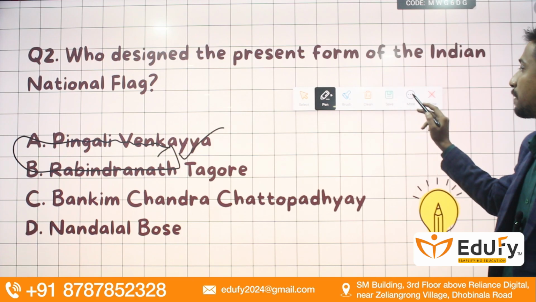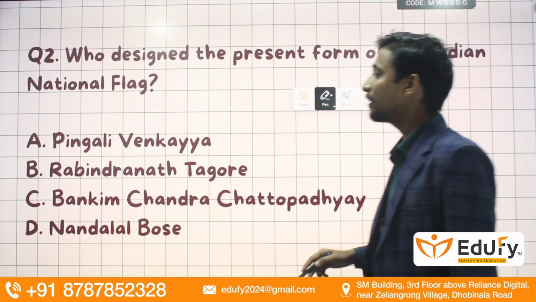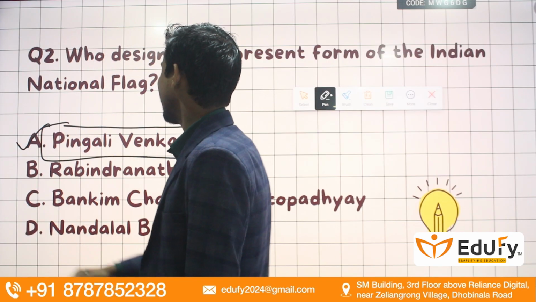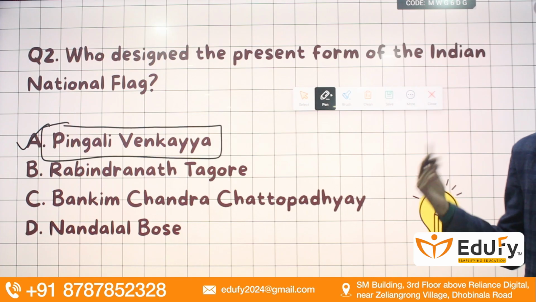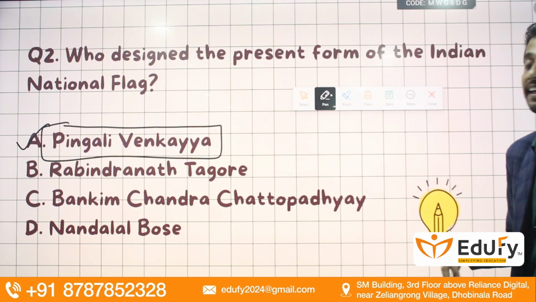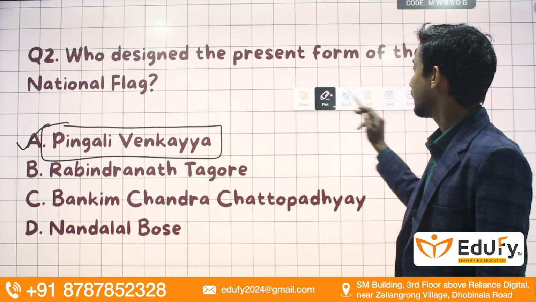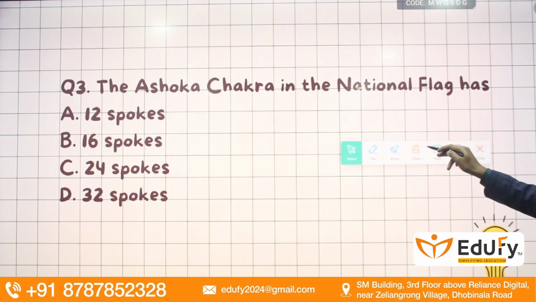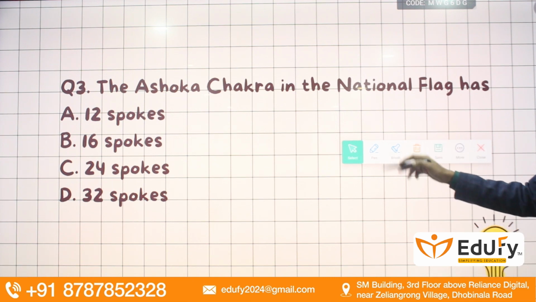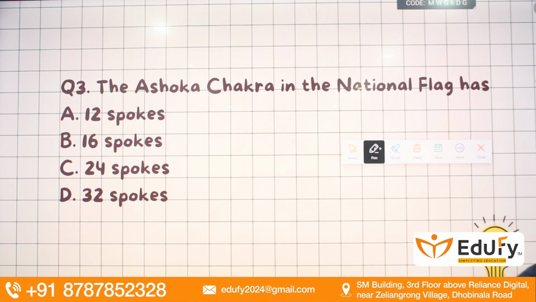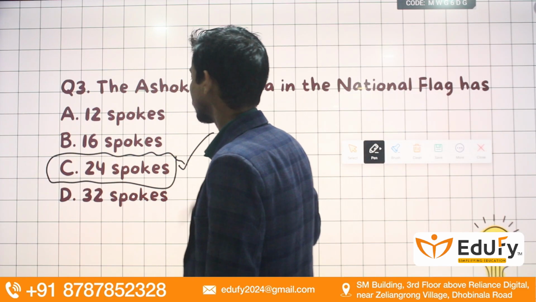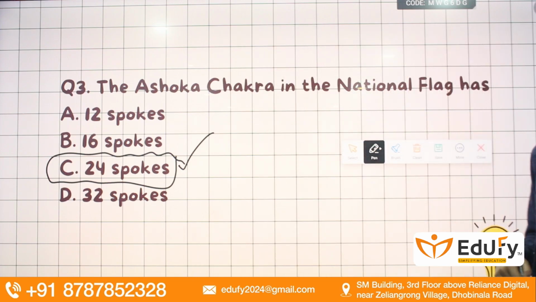Remember, the present form of the Indian national flag has been designed by a designer known as Pingali Venkayya. So Pingali Venkayya has been given the credit of designing the Indian national flag. Moving towards the next question, guys. The Ashok Chakra in the national flag has how many spokes? It has 24 spokes. Okay, 24 spokes we do have in our Ashok Chakra.